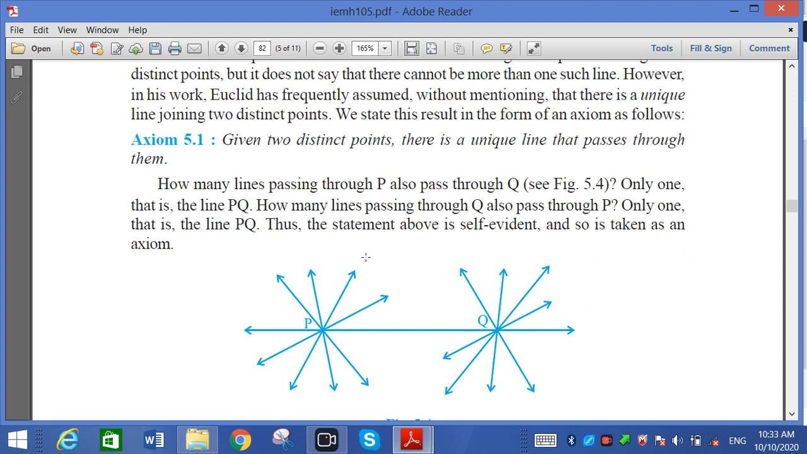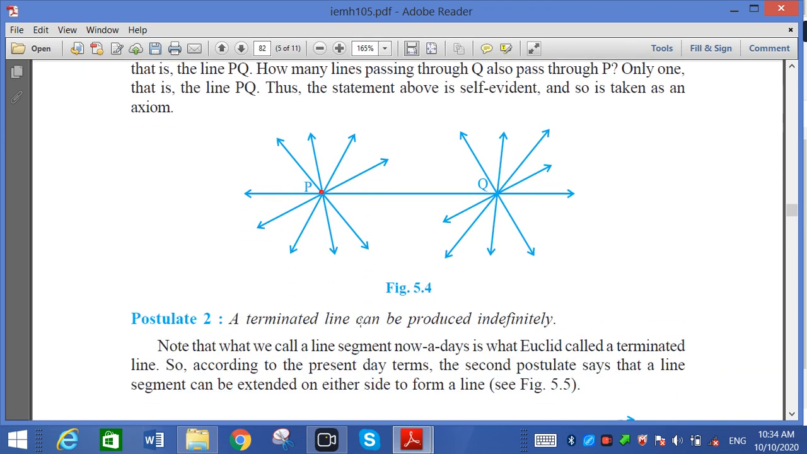Many questions like this are asked: from 2 points, how many lines can pass? Only one. How many lines pass through the point Q? Infinite. Always remember, infinite lines can pass through point Q, and infinite lines pass through P also. But through both points, only one line can pass.